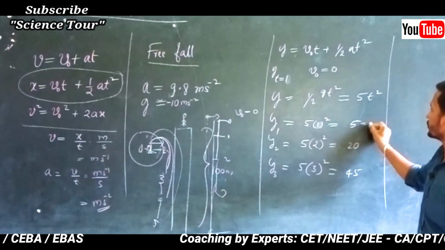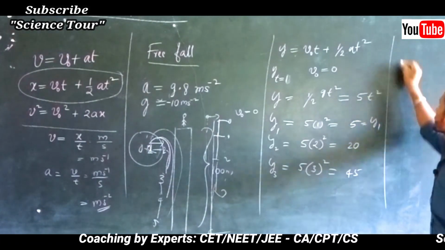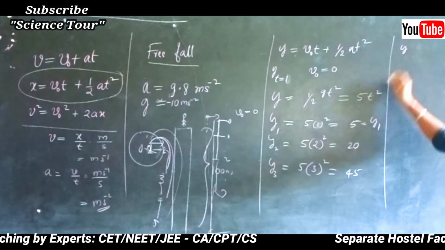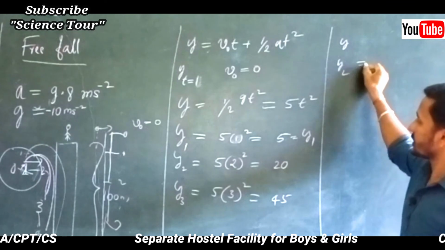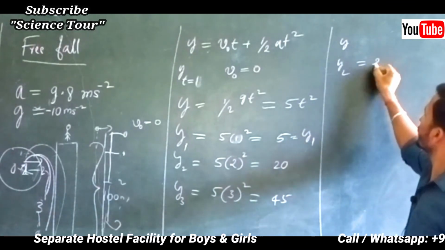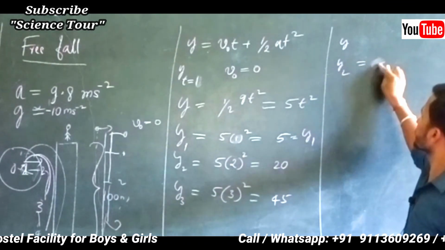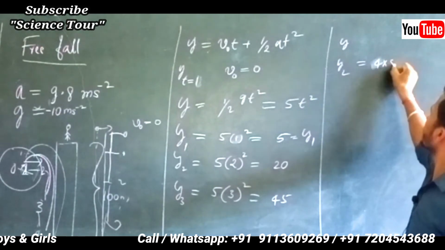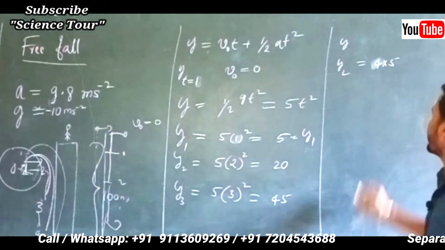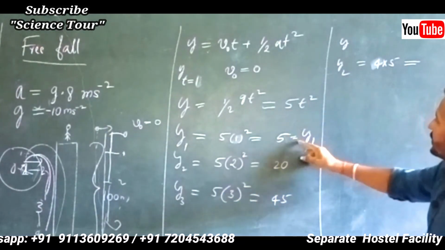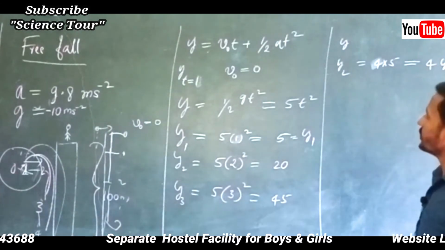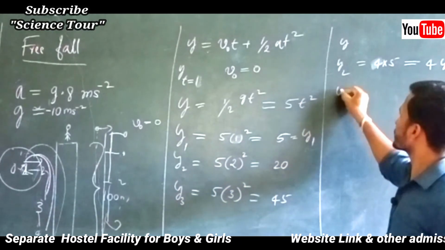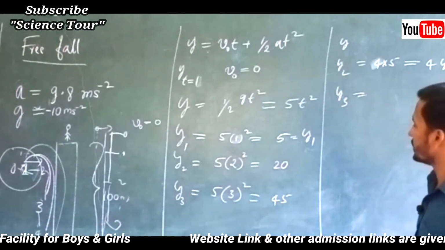So you are going to keep it as y1. Then y2 you can write as 4 into 5, so 5 is y1, so 4 y1. Next, y3 is equal to how much?